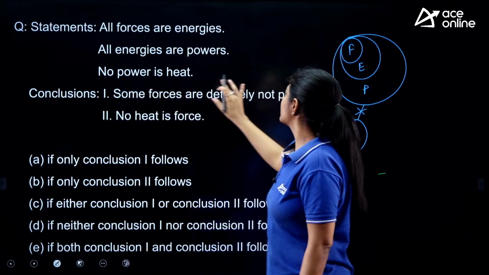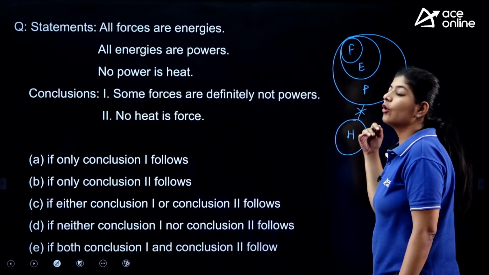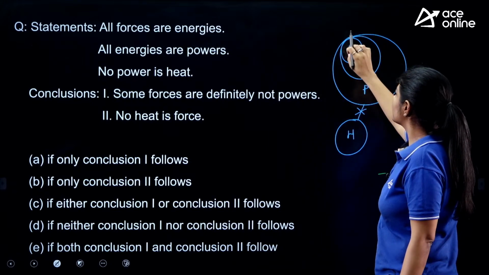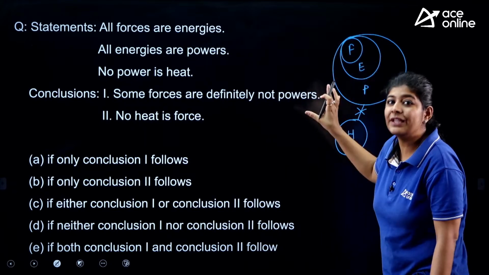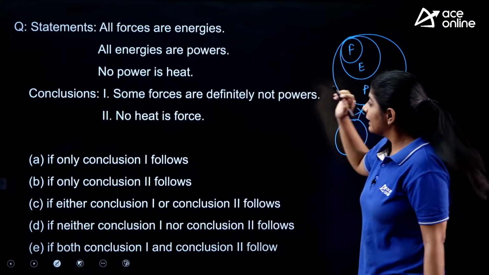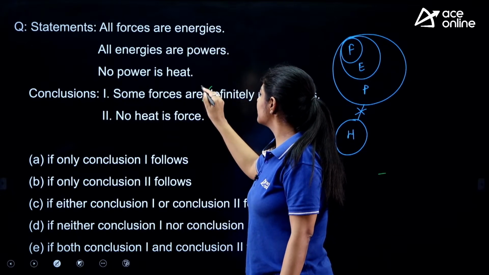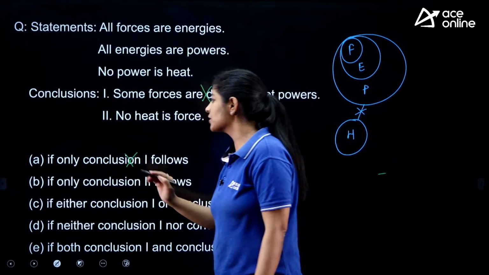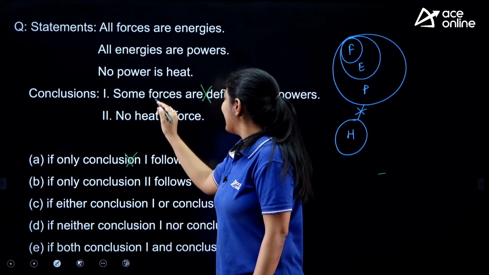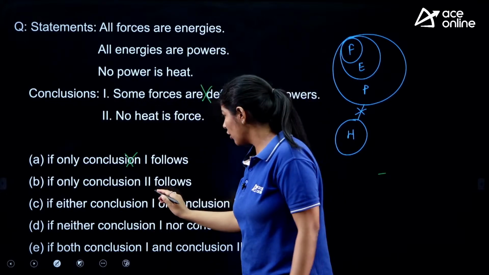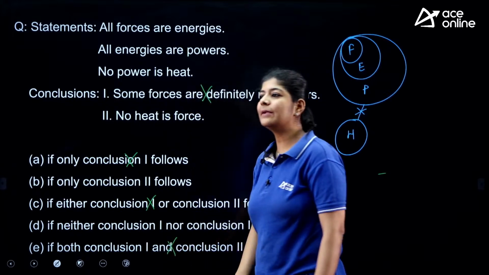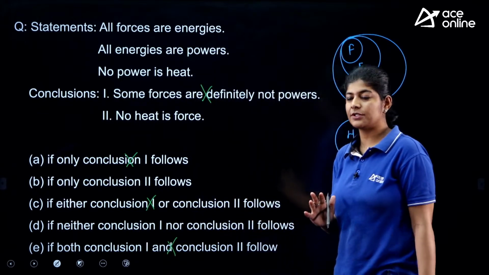First, some forces are definitely not power. So if we are talking about forces belonging to energy, then the whole energy belongs to power. That means this conclusion is false. If this conclusion is false, we can easily eliminate option number A. As the entities are different, option number C and option number E as well. We can easily eliminate these 3 options, right?